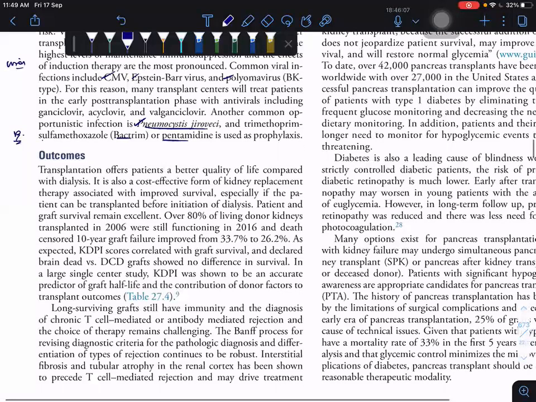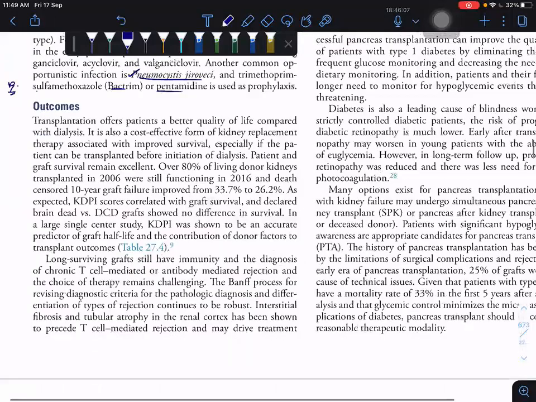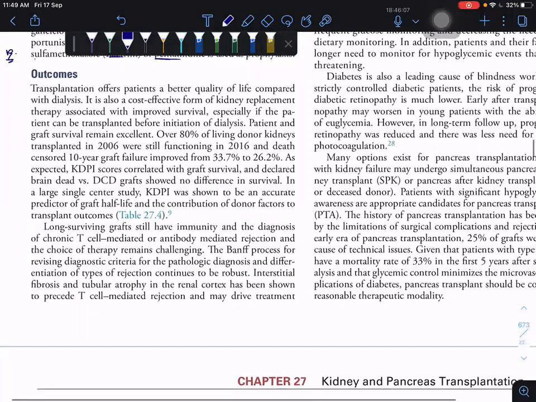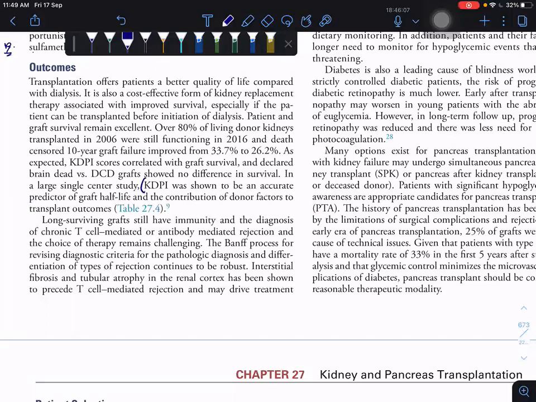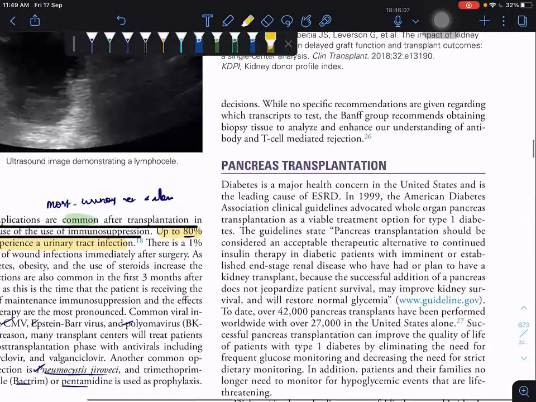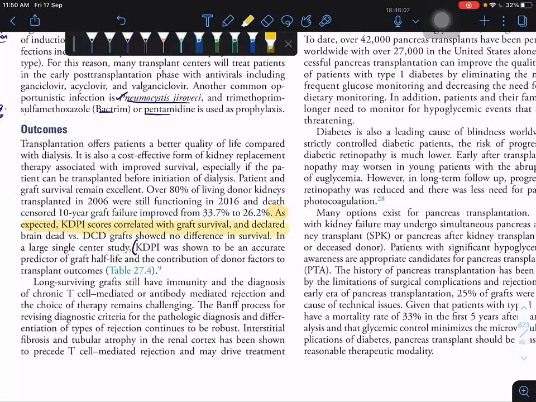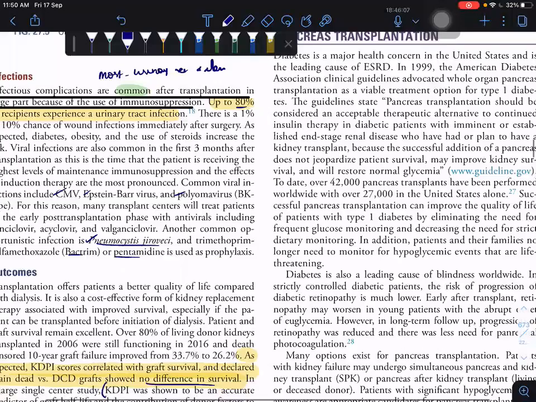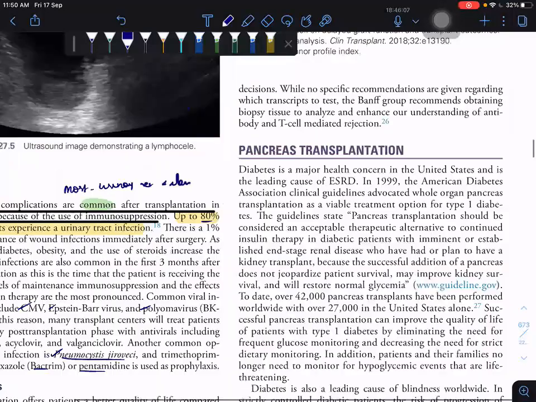And here they're telling you about one word called outcome. In that outcome, the KDPI is 4. As expected, KDPI score correlated with the graft survival, and declared brain death versus DCD grafts showed no difference in survival. The KDPI was shown to be an accurate predictor of graft half-life and of the contribution of donor factors to transplant outcomes. So adult kidney graft half-life by KDPI and donor type.